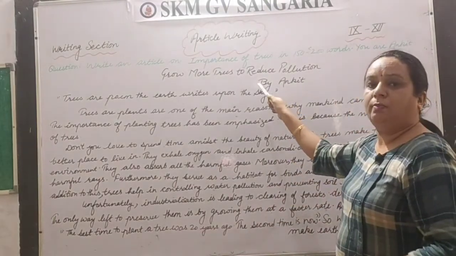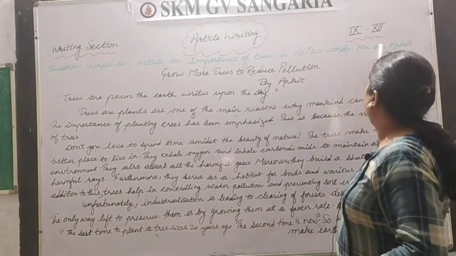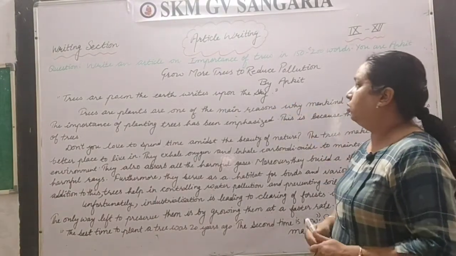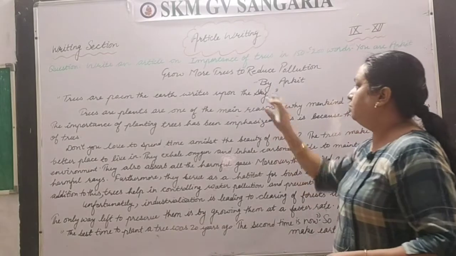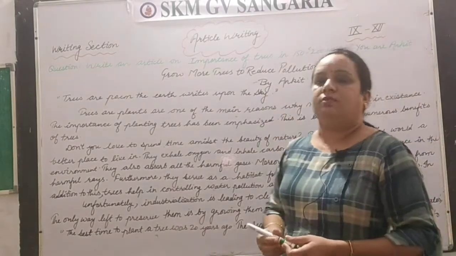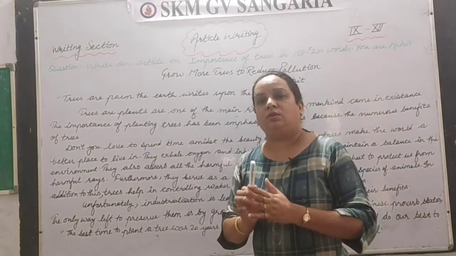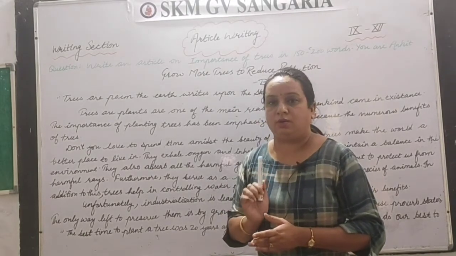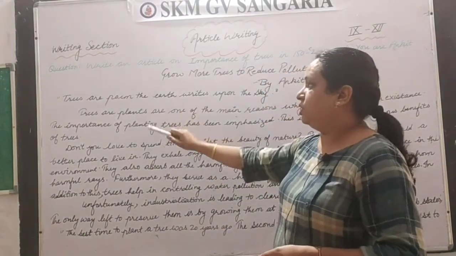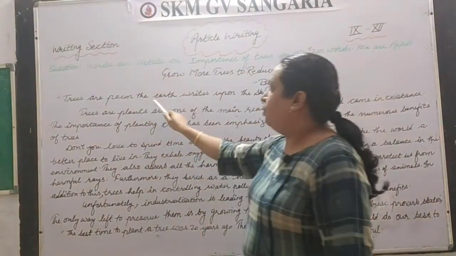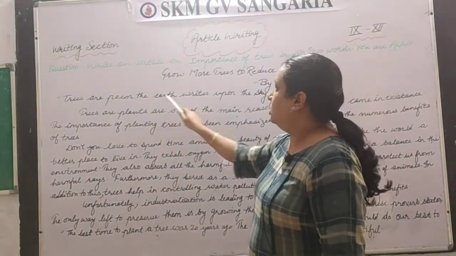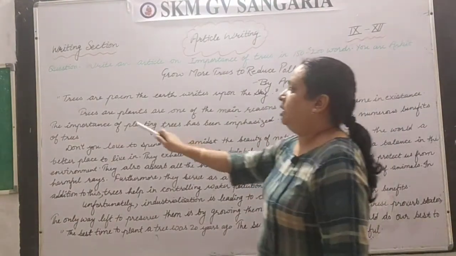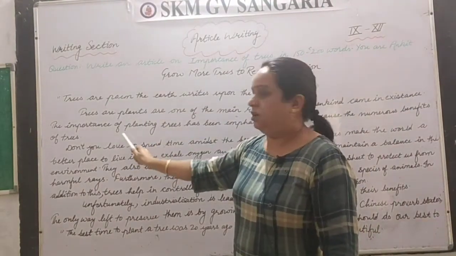Next you have to write down the byline. So there you have been given the name Ankit, you have to write down by Ankit. Okay, you can just put a slash, put a dash like this. Now as I have told you, you have to write down the introduction part, but before that you have to write down one quotation. So I have taken one quotation here: trees are poems the earth writes upon the sky. Clear?